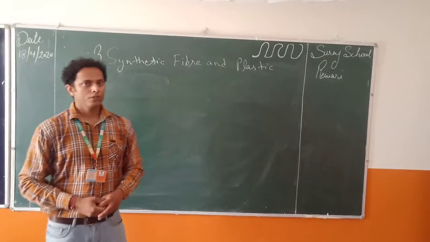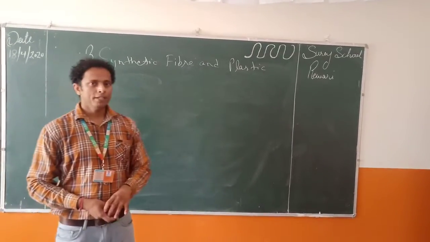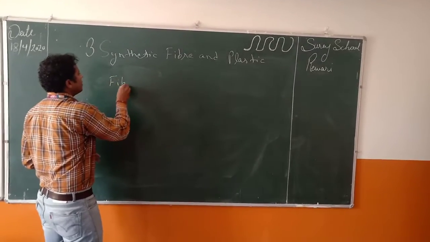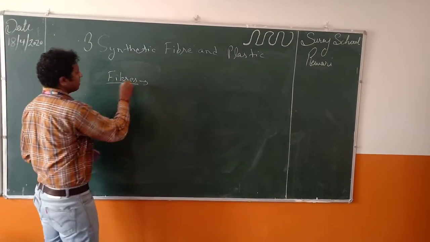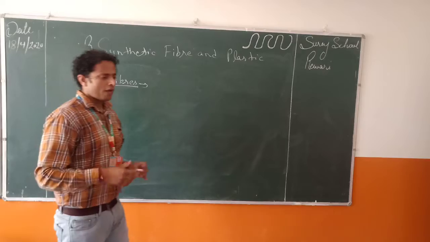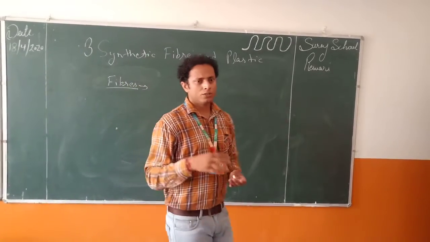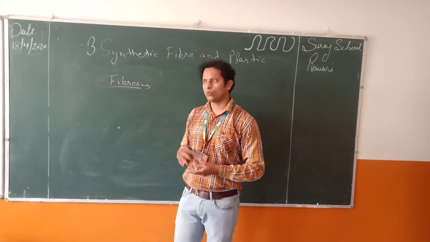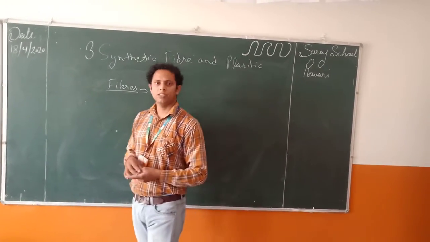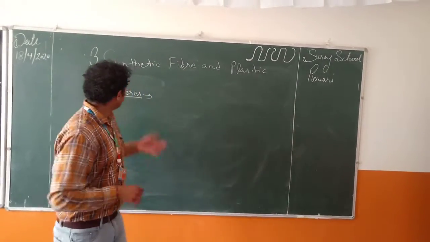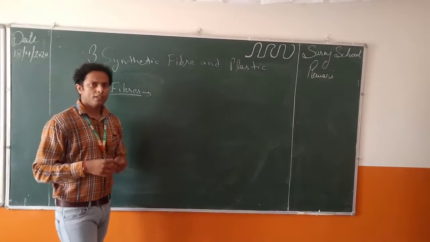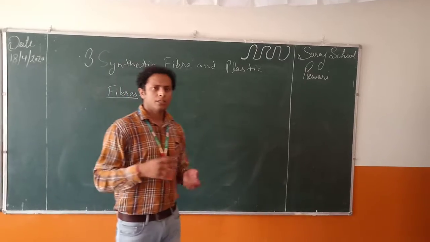Today we will learn about the third chapter, synthetic fiber and plastic. So first of all, we will learn about fiber. Fibers are different materials that we use to make clothes, parachutes, ropes, curtains, mats, etc. Fibers are long chain molecules which are attached together to make a simple substance.